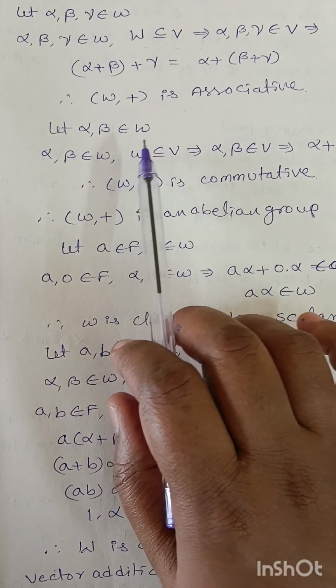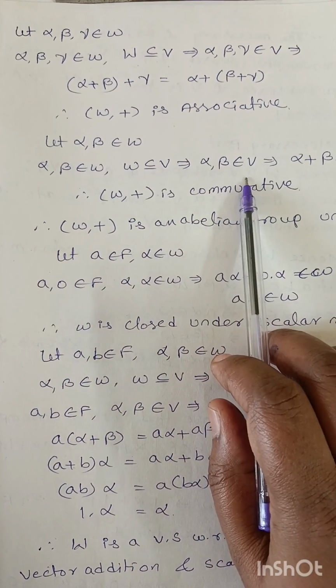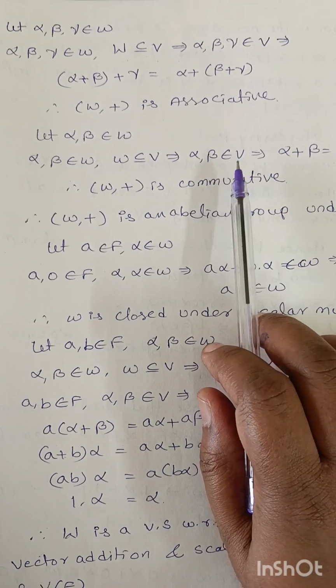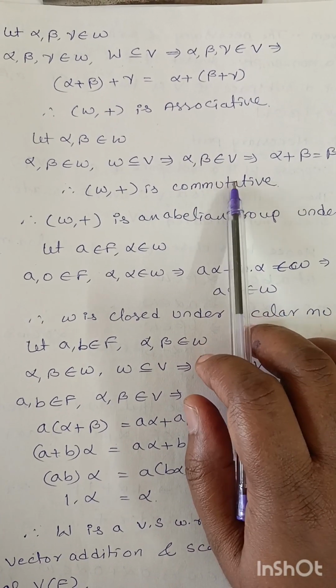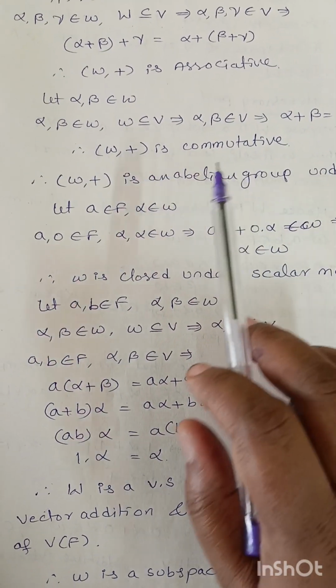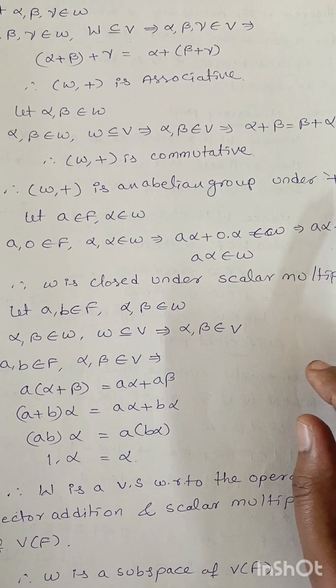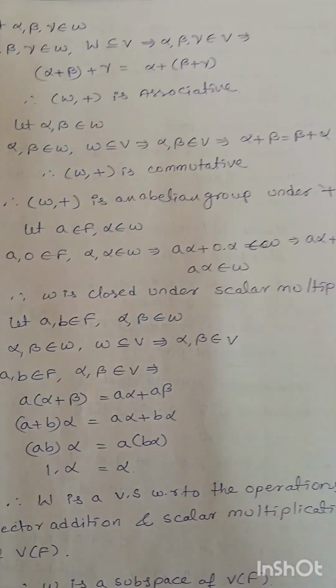Next, let alpha, beta belong to W and W a subset of V. Alpha, beta also belong to V. V is a vector space, so it satisfies the commutative property. Then W is commutative. So W is an abelian group under vector addition.